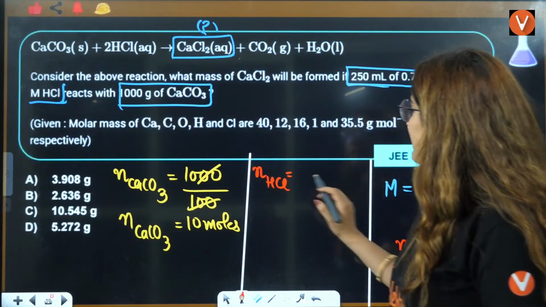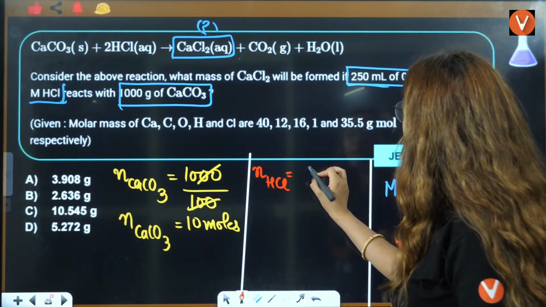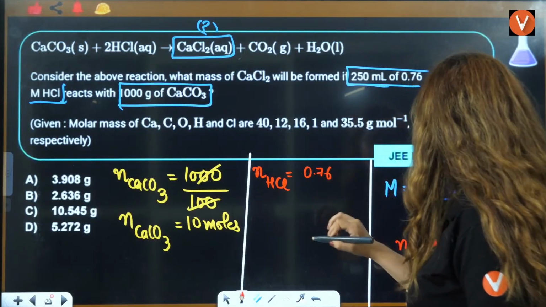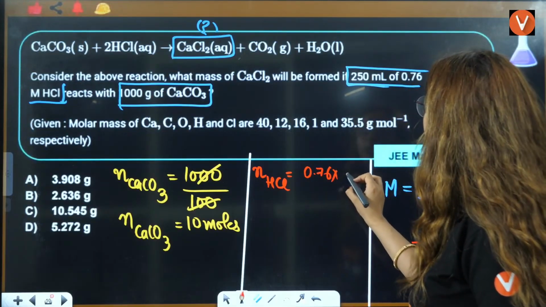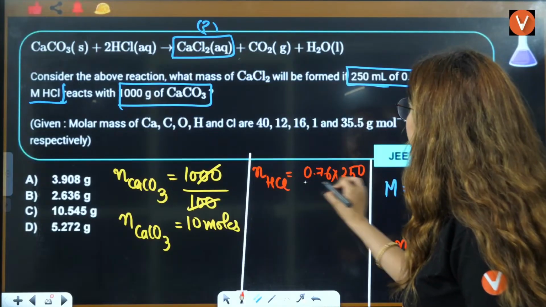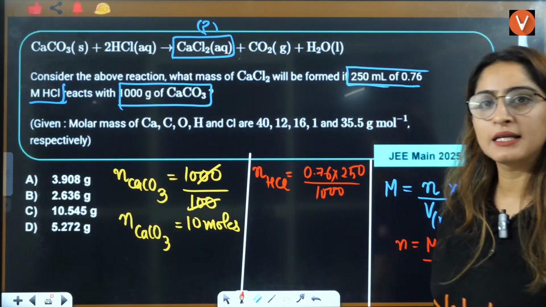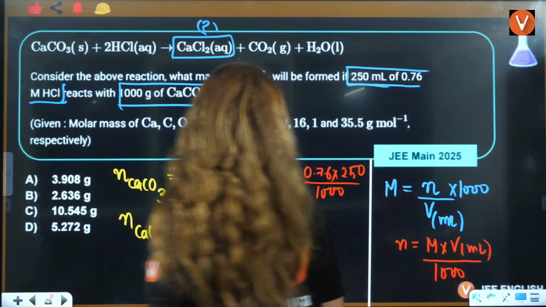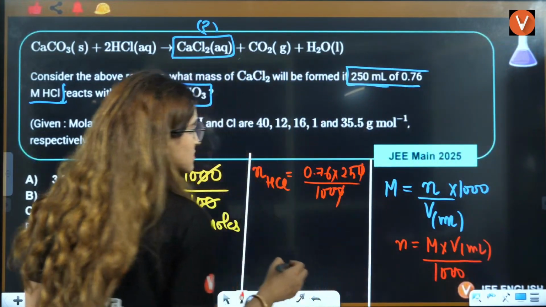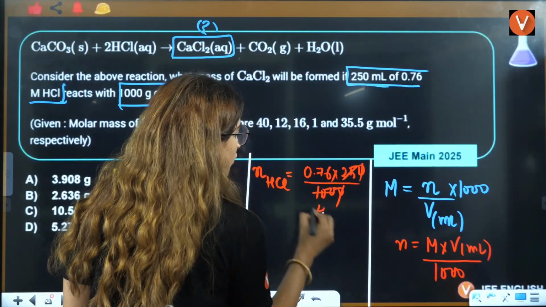So here molarity is 0.76 multiplied by the volume in milliliters, that is 250, divided by 1000. Is that clear to everybody? This will be cancelled out.